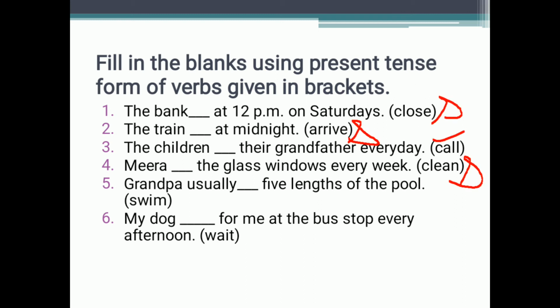Next is, grandpa usually dash 5 lengths of the pool. Swim. Grandpa is only one person, so grandpa usually swims 5 lengths of the pool. My dog dash for me at the bus stop every afternoon. My dog means only one dog is given to us, so my dog waits for me. So in this way we can change the simple regular verb into the simple present tense.